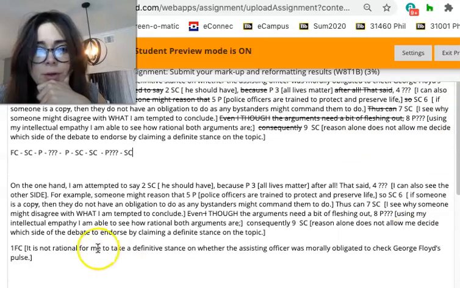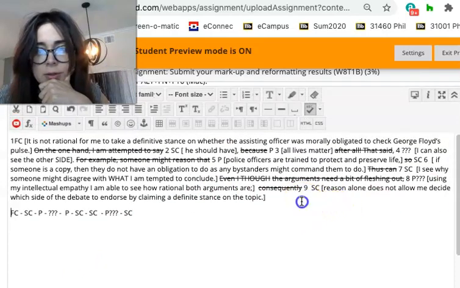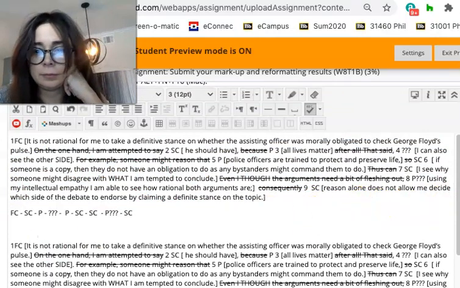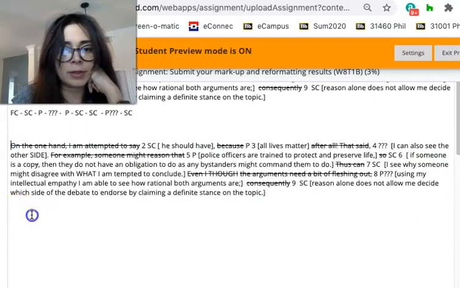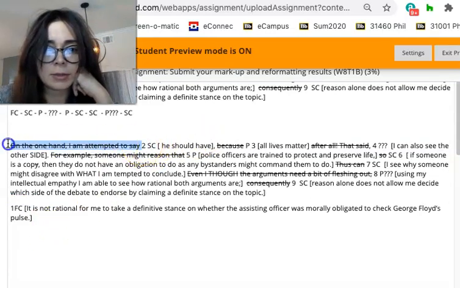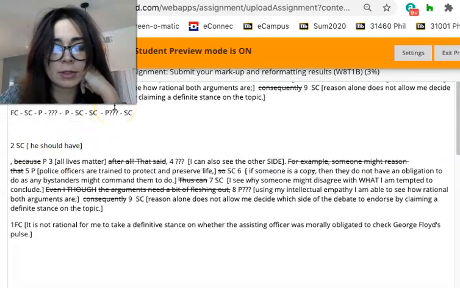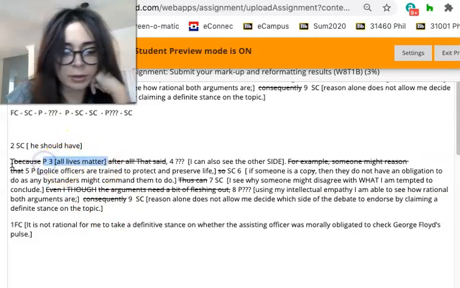So what I'm going to do now to make sure I don't forget what to delete, I'm going to start over just to make sure. All right, so again, I know that since this is a complex argument, my final conclusion will come last. Don't need any of that. Okay, he should have, that's a subconclusion. I know that can't be first because she said I should never have a conclusion at the top of a reformat. But what's supporting that subconclusion? Statement 3. So I can start my list with that.